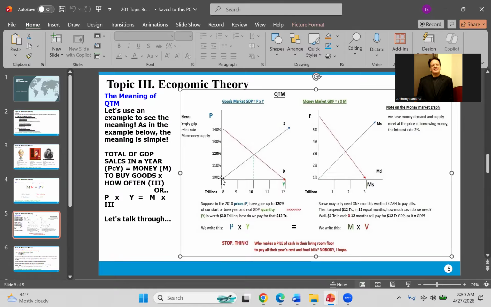So as we said with inflation, we pick a starting year, let's say 2008, and then we take an average of all the prices of consumer goods called the Consumer Price Index, take the average of what everybody buys during a year, let's say that's $10,000, and we call that 100%. And then if the next year prices go up to 11,000, well, 11,000 divided by 10,000, it means it's gone up to 110%.